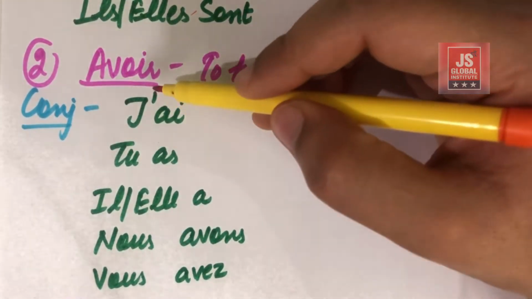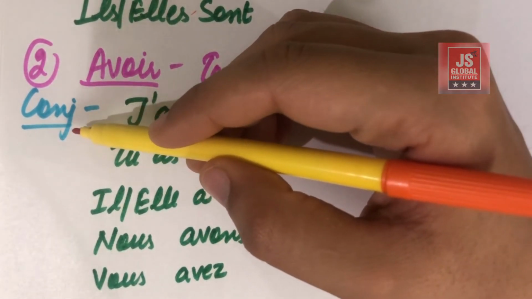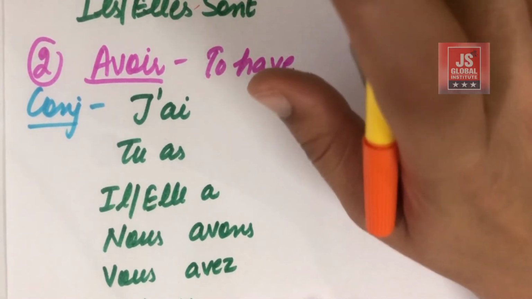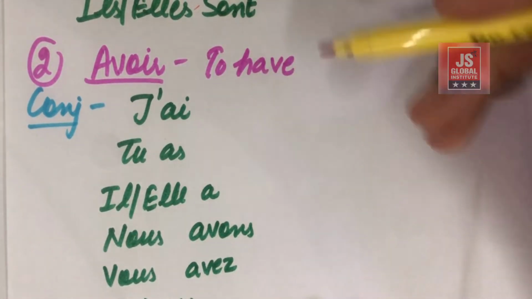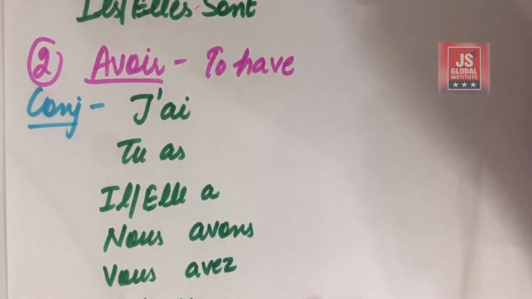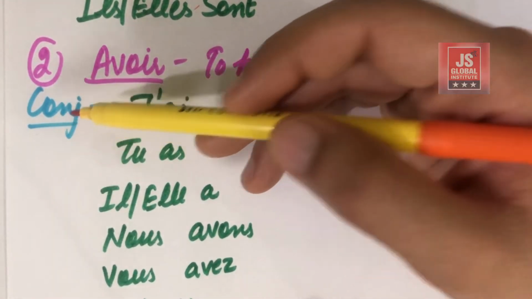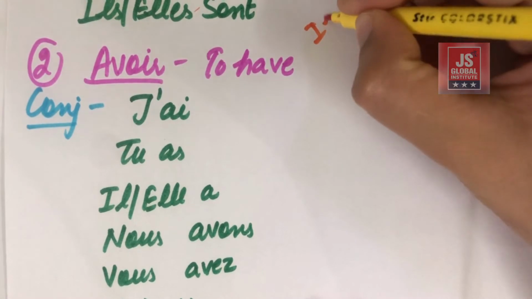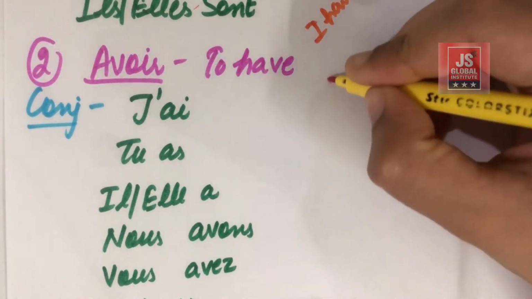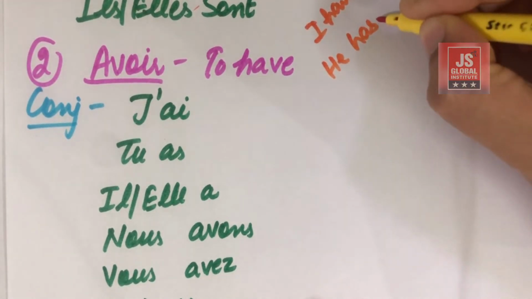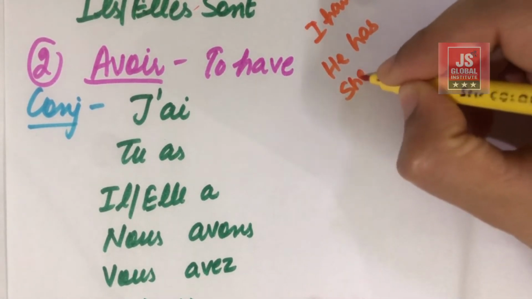Okay, and what are the conjugations for these? So do not worry if you are unable to understand this for the time being. Just watch this video 2 to 3 times. If you do so, you will be able to grasp these things. Okay, so conjugation means, just like I told you that with I use have, with he I use has, and with she I use has.